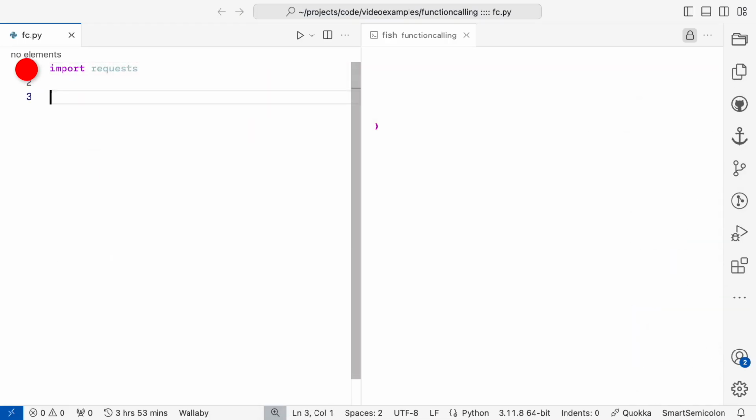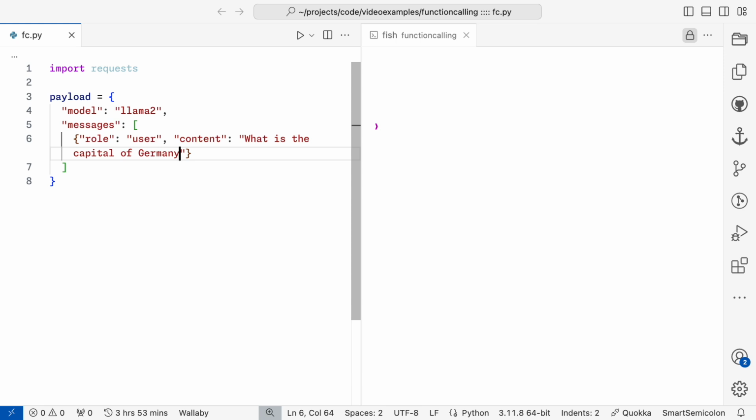Let's use Python for this one, and I'm not going to use the SDK just to keep things more translatable to other languages. We can start with importing requests. Now, we can define a payload that we're going to send to the chat endpoint. This includes a model and an array of messages. We don't need to include a system prompt, since there's already one in the model in Ollama. So role user and content, what is the capital of Germany?